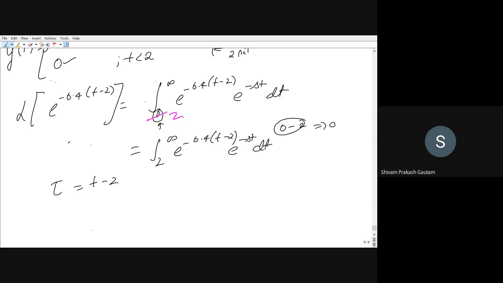So tau is equal to t minus 2. If you differentiate it, d tau by dt is 1, and this will be equal to dt equal to d tau.